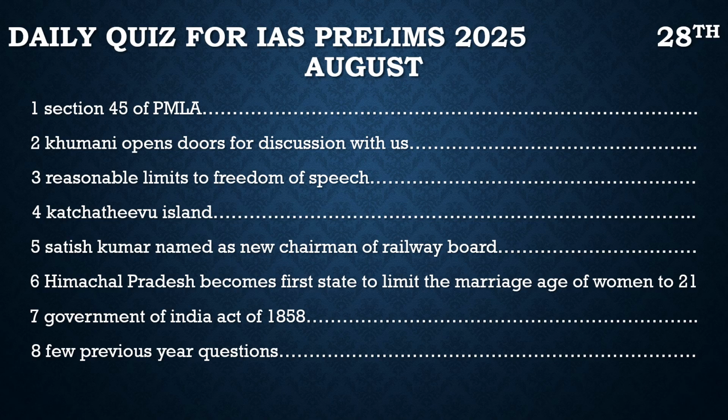Then finally we will discuss our static topic, which is the Government of India Act of 1858, and at the end we will discuss a few previous year questions. With this, let's move to our first topic of the discussion, which is Section 45 of PMLA.